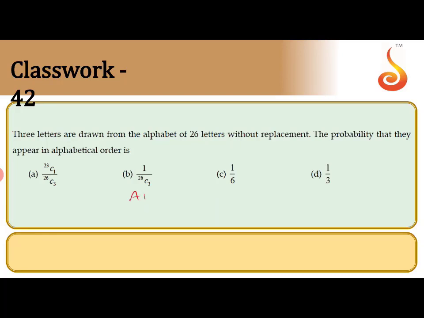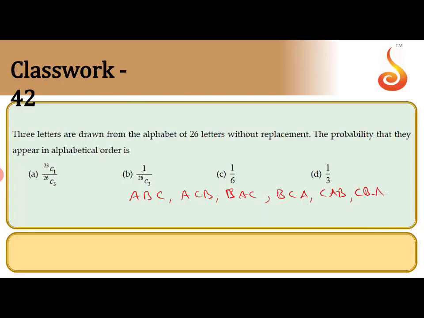For example, I will take A, B, C. They can be written in different ways: A, C, B; B, A, C. So I took 3 letters A, B, C and I will write the orders. Next B, C, A. Next C, A, B. And next what? C, B, A. These are the possible ways.